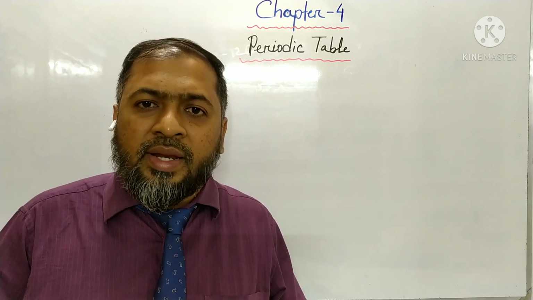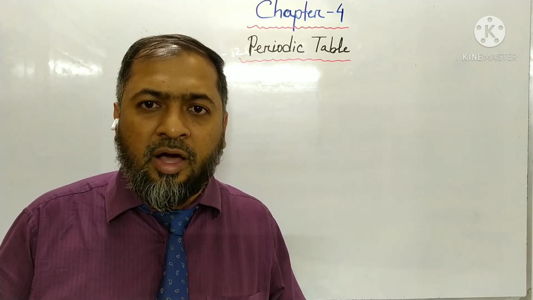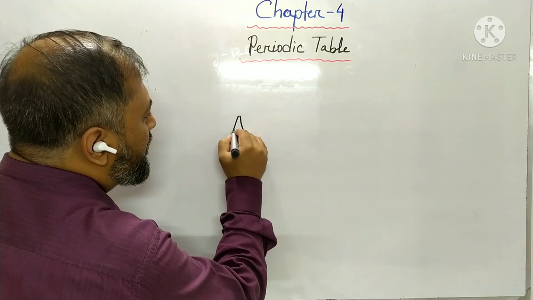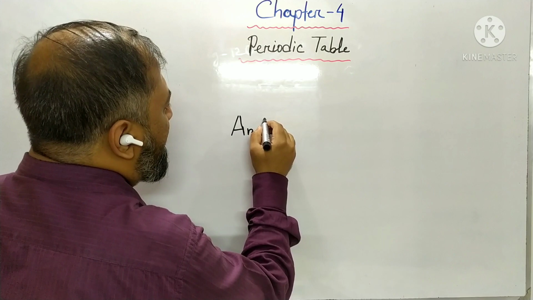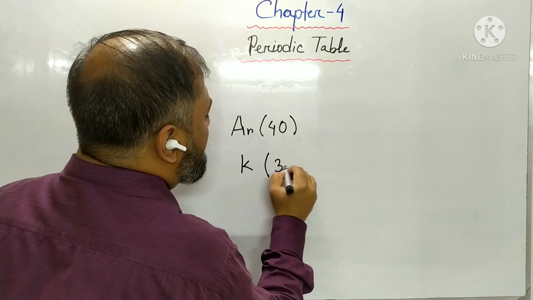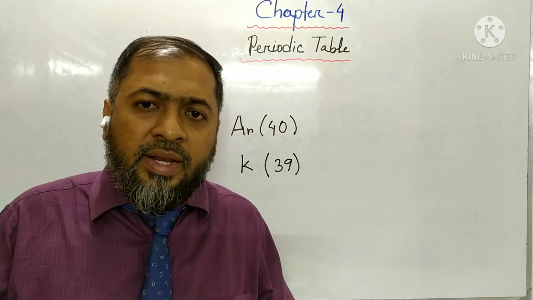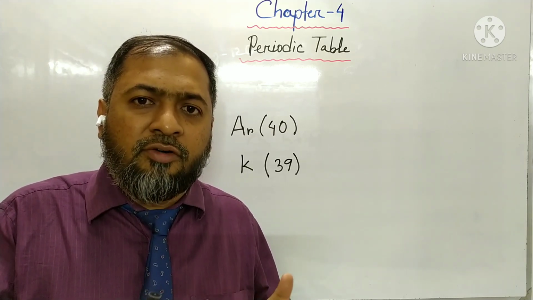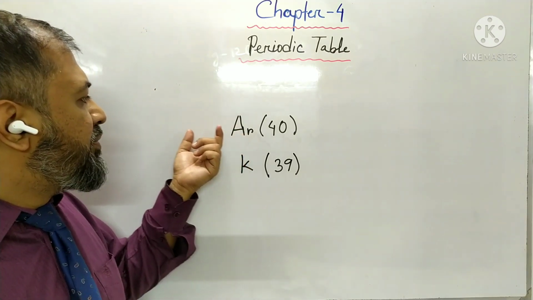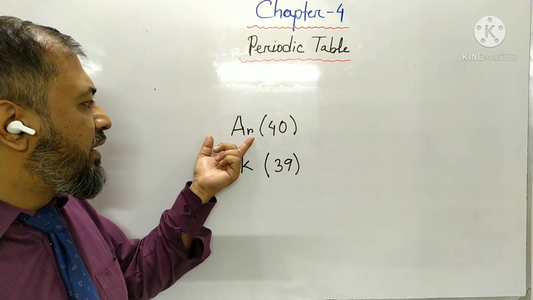He tried to organize elements according to increasing atomic mass. However, there are some elements, for example argon, whose atomic mass is 40, and potassium, whose atomic mass is 39. So if we try to organize the elements according to the increase of atomic mass, we must place potassium before argon. So potassium will come first, then argon will come.